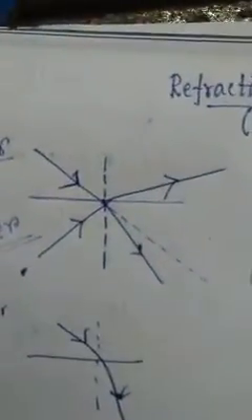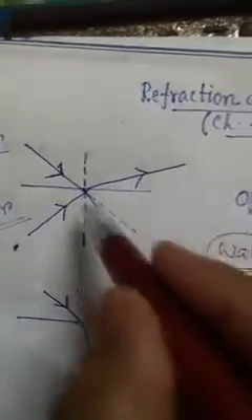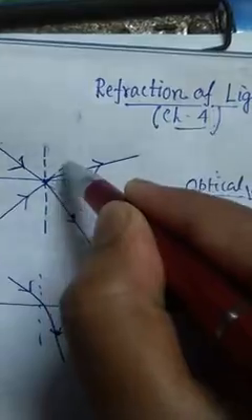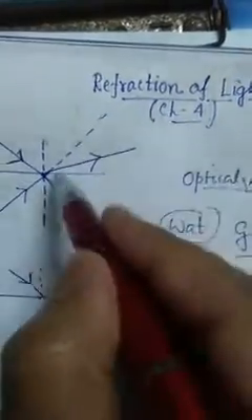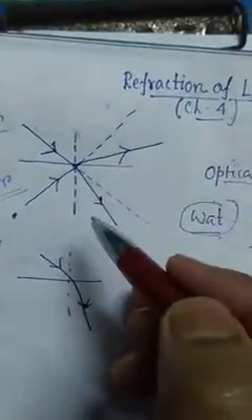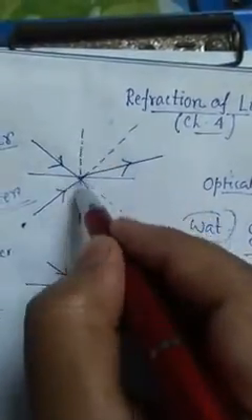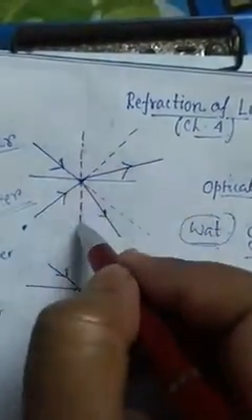Now look at this picture very carefully. If the medium were not here, the light would go along this path. This line is known as the normal or perpendicular.